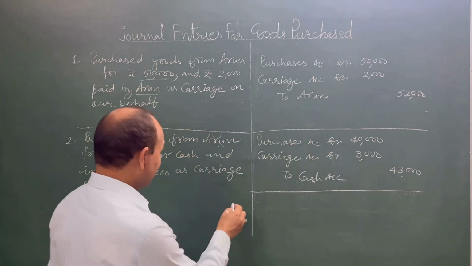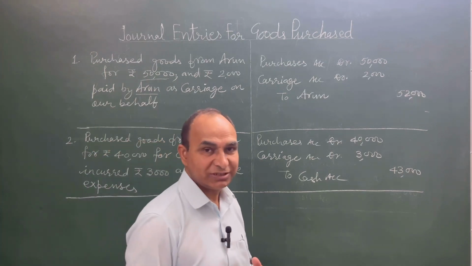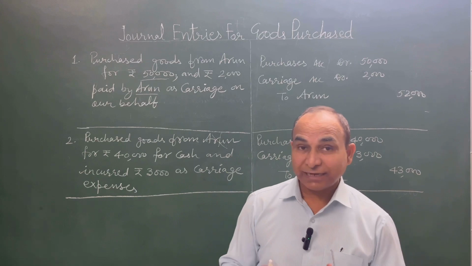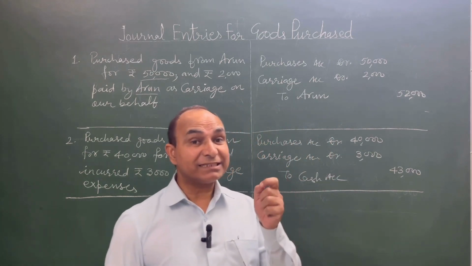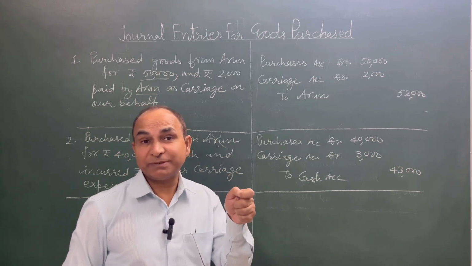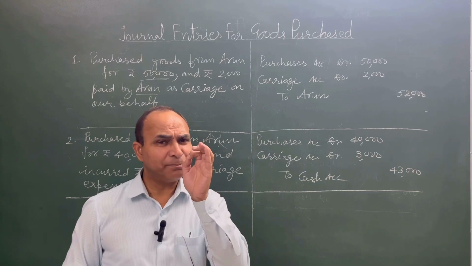So students, in this lecture I have explained the recording of goods purchased on credit and for cash, at the same time the recording of expenses incurred on goods purchased, and I think the concept of goods purchased is completely clear